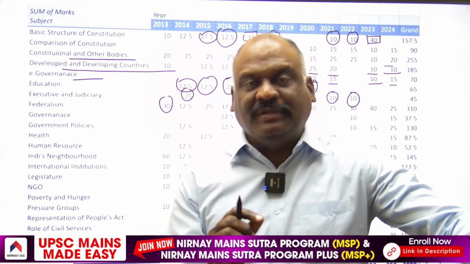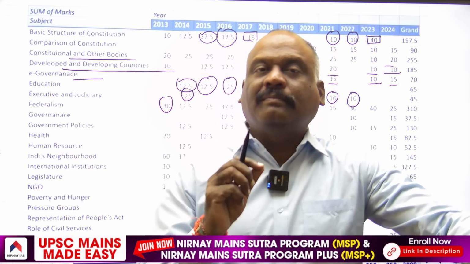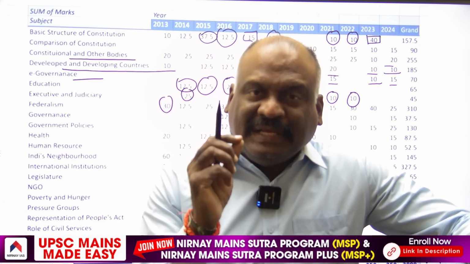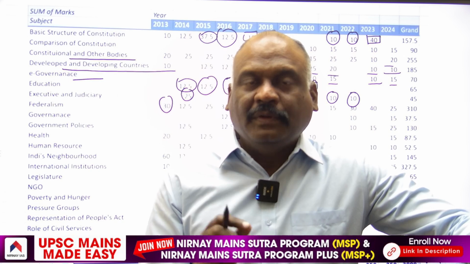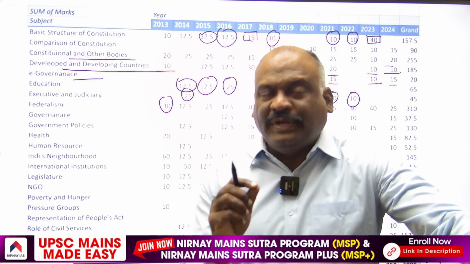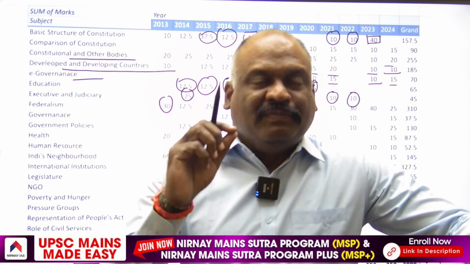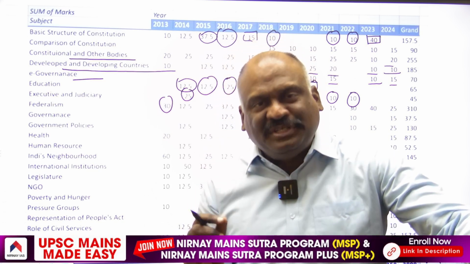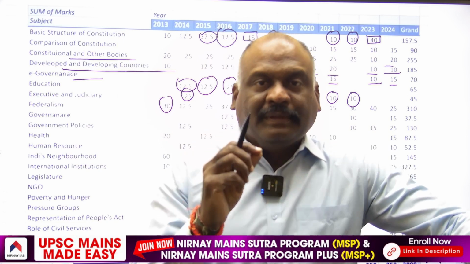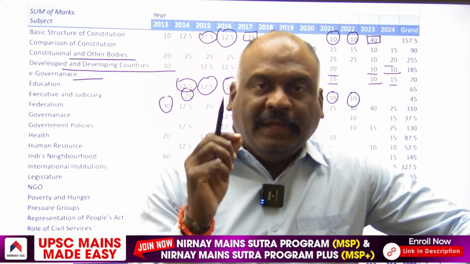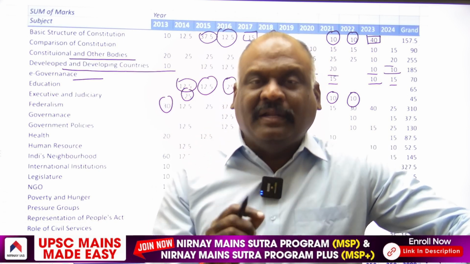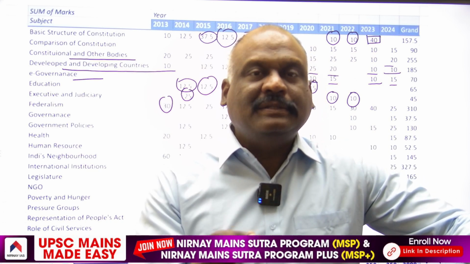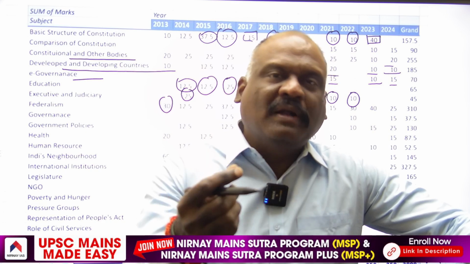For such a question, instead of giving the answer as if it is your own opinion, you will get very good marks when you write that the first commission on center-state relations, the Sarkaria Commission, says if Parliament is going to legislate on any concurrent subject, it should consult the states. Then you will get good marks.